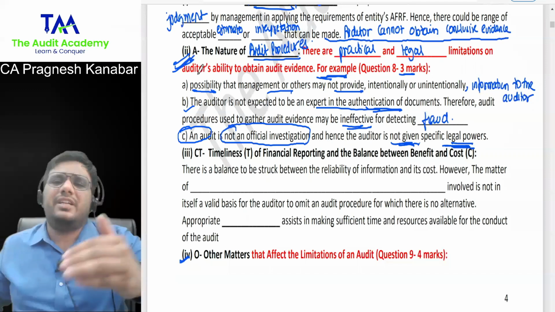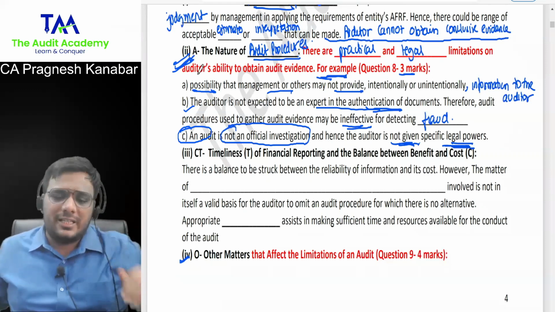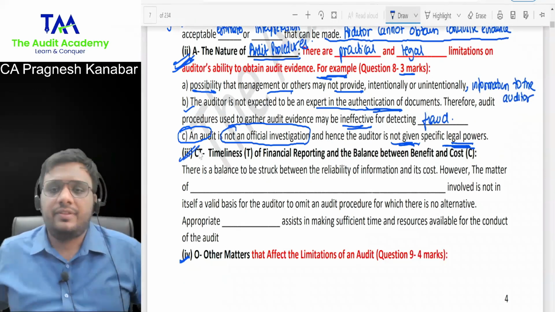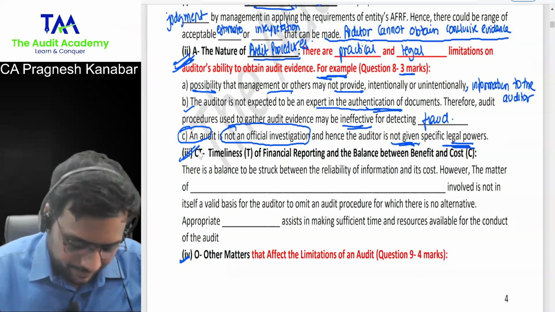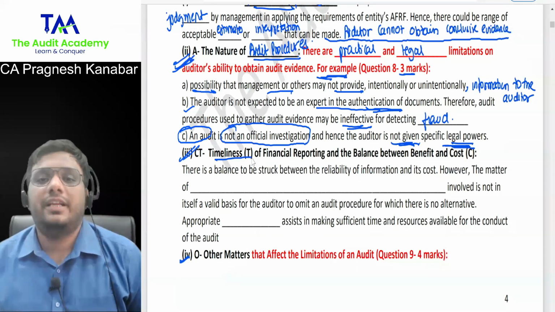The next limitation is so simple. Every middle class person will understand. Look at this third, cost and time. Everyone is struggling with this. Okay. The timeliness of financial reporting.